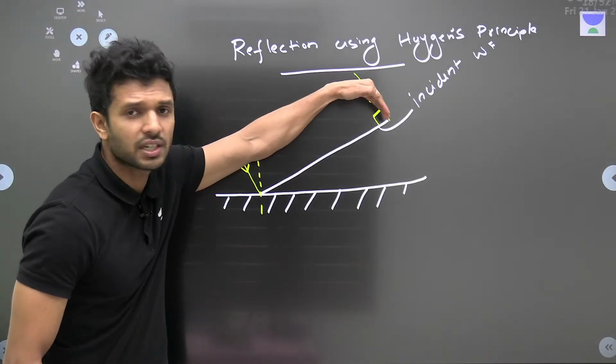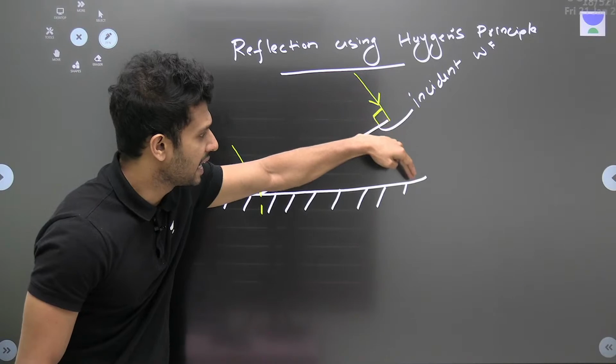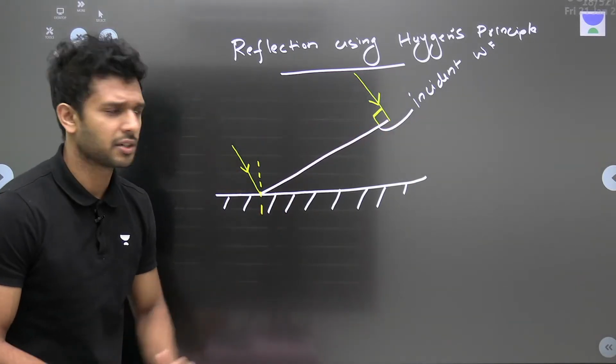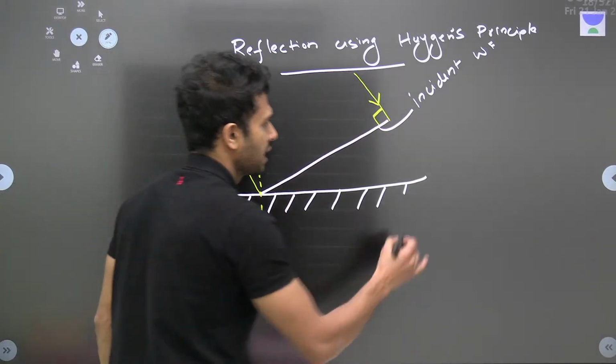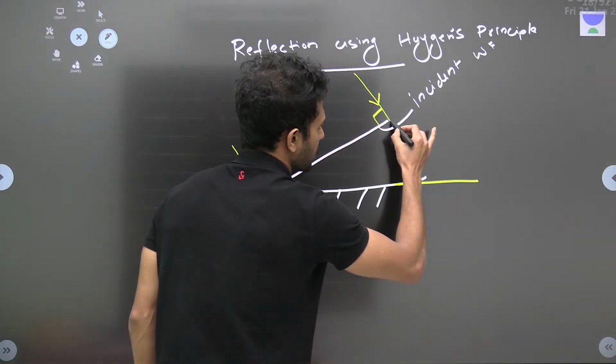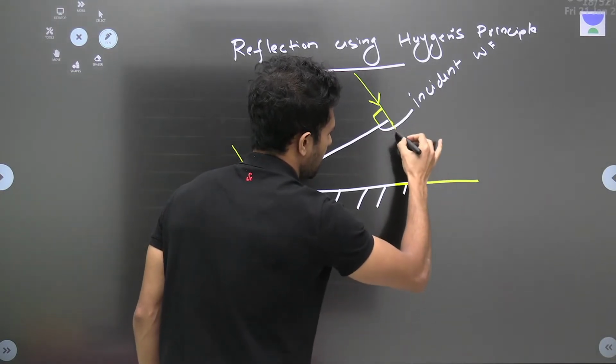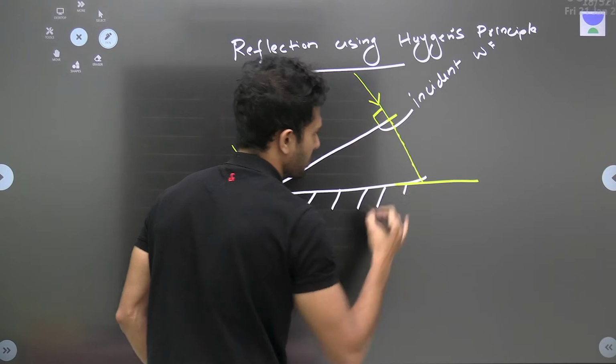What happened to this ray of light? This ray of light from this point will be traveling until it reaches this reflecting surface. First we will consider its motion. ठीक है? देख ले, this ray of light from this point will travel towards the reflecting surface and it reaches the reflecting surface from here.